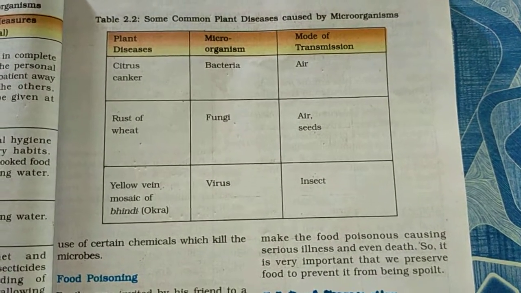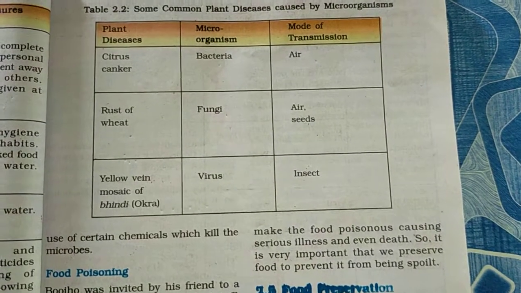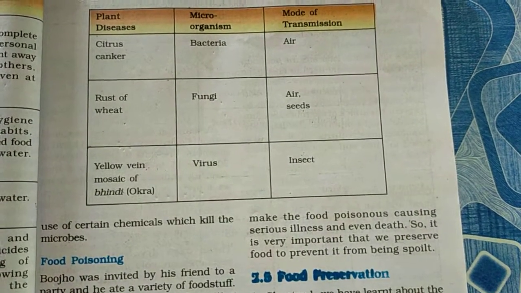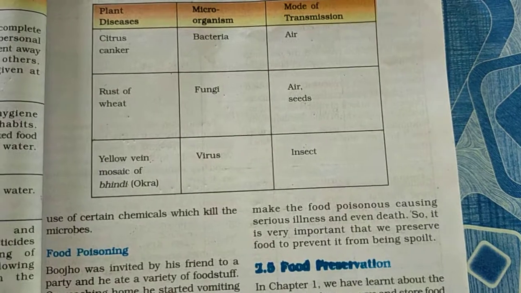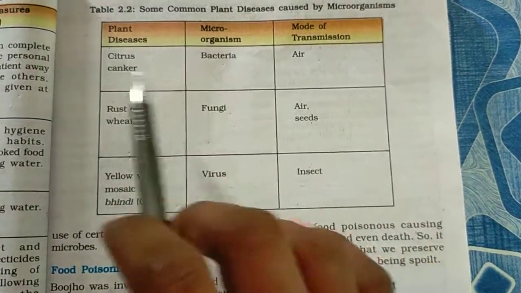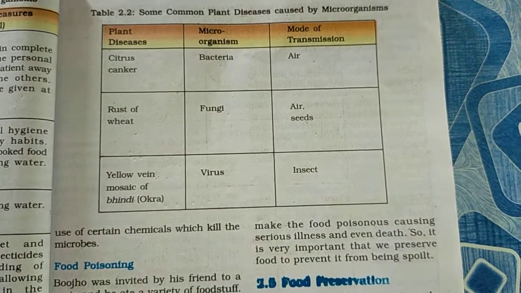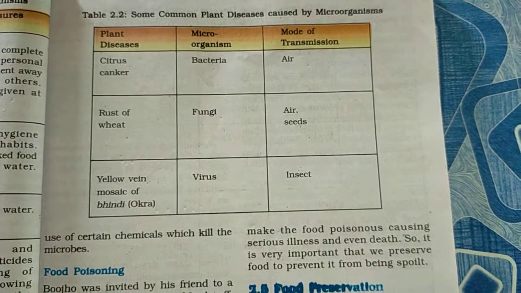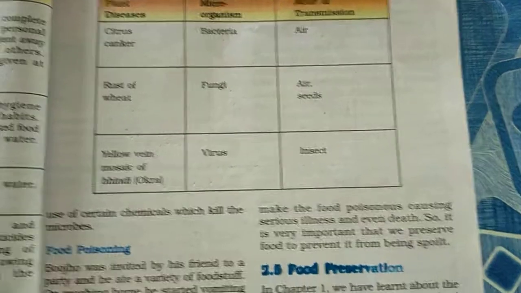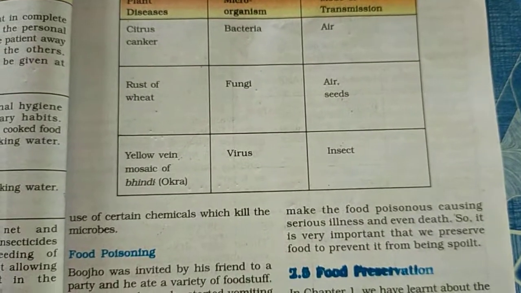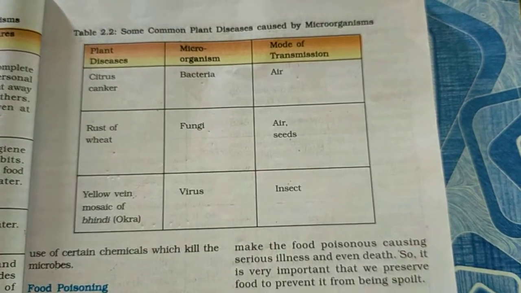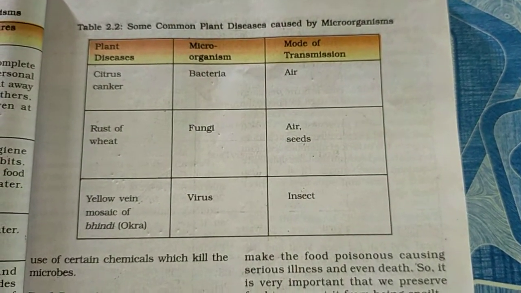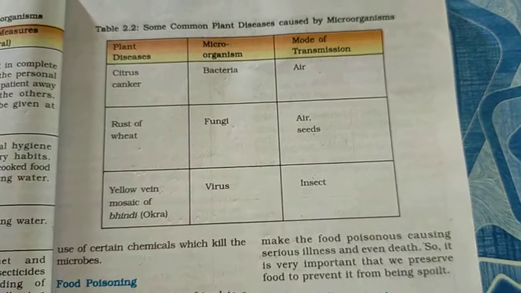Human beings and some animals suffer from diseases caused by microorganisms, and in the same way plants also suffer diseases caused by microorganisms. Okay children, I hope you understood some common human diseases caused by microorganisms and some common plant diseases caused by microorganisms. Thank you all.